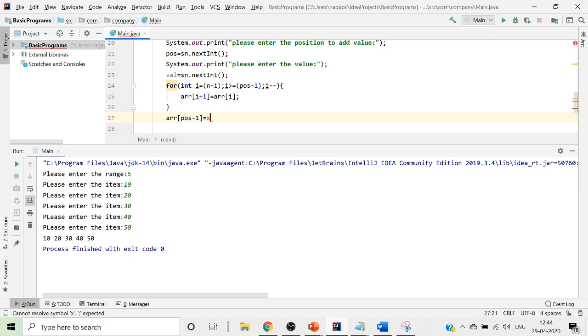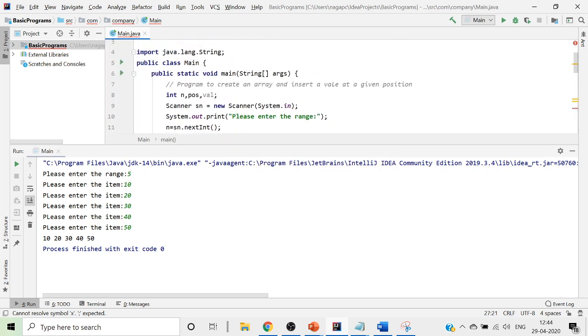So as I have told you, there is an incremental operation, that is n minus 1 as we have done. Similarly, our position minus 1 as we have done, we wanted to get this position value, arr of position value over here, the value that we are accepting. So for that reason, I'll take this x as an integer value called x.